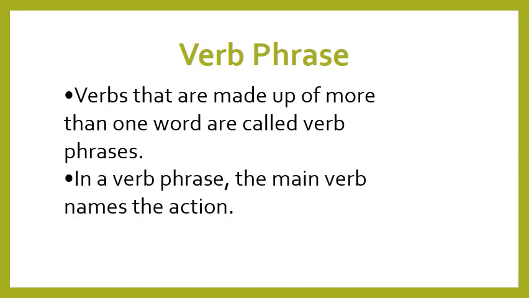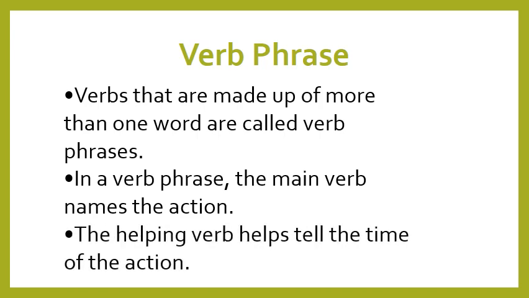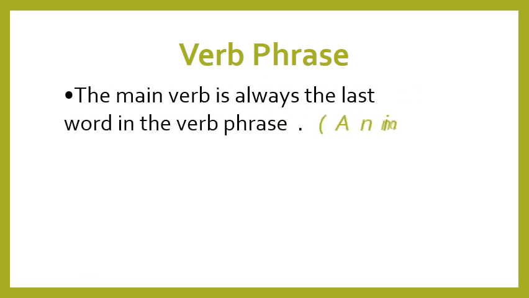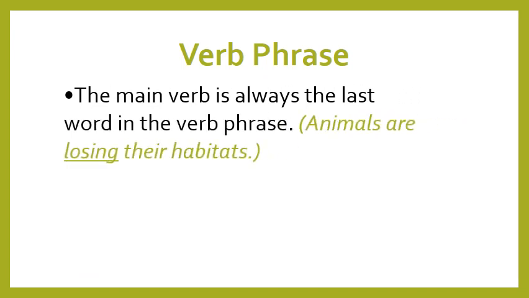In a verb phrase, the main verb names the action. You see, the main verb names the action. The helping verb helps tell the time of the action. The main verb is always the last word in the verb phrase. Pay attention, not in the sentence, in the verb phrase.